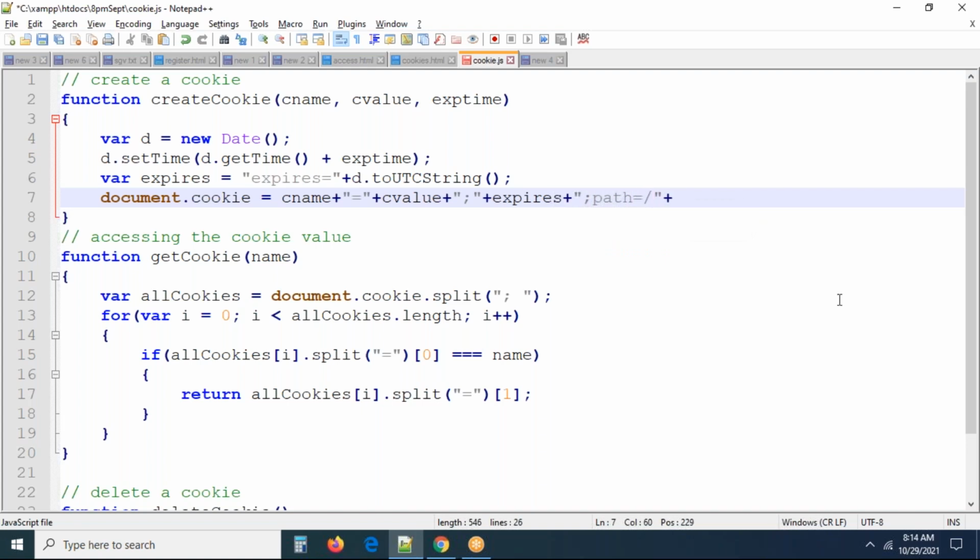Even if you didn't provide this, it is a slash only. If you have any other folder, you can mention the folder name here. That's all. Even if you didn't mention this also, no problem. This is going to be the current path. Why? Because when you are creating a cookie, this should be perfect.